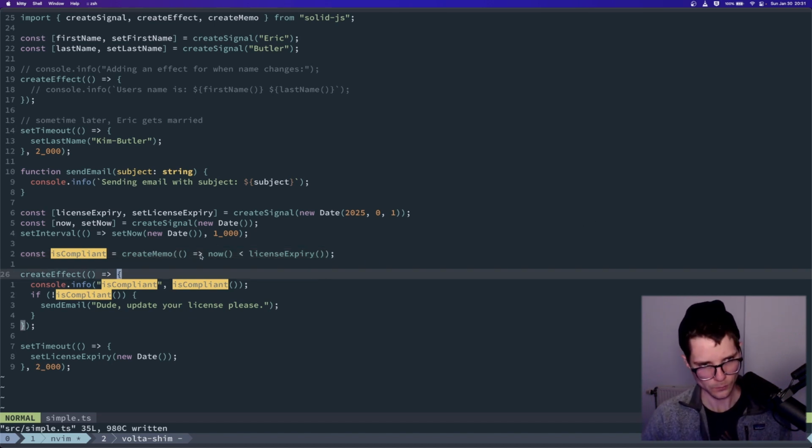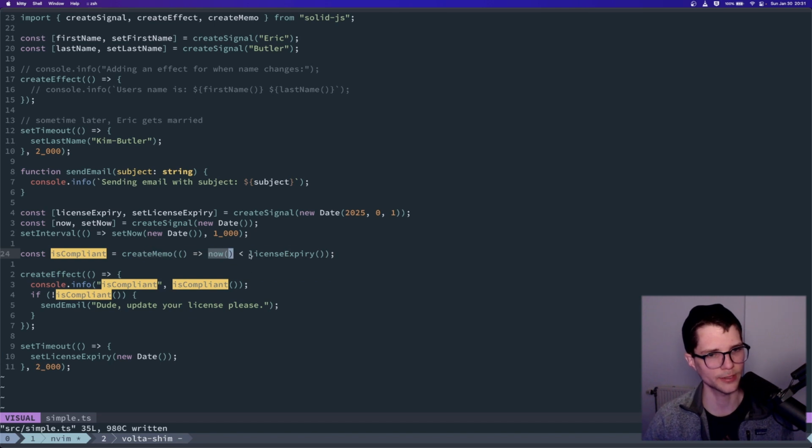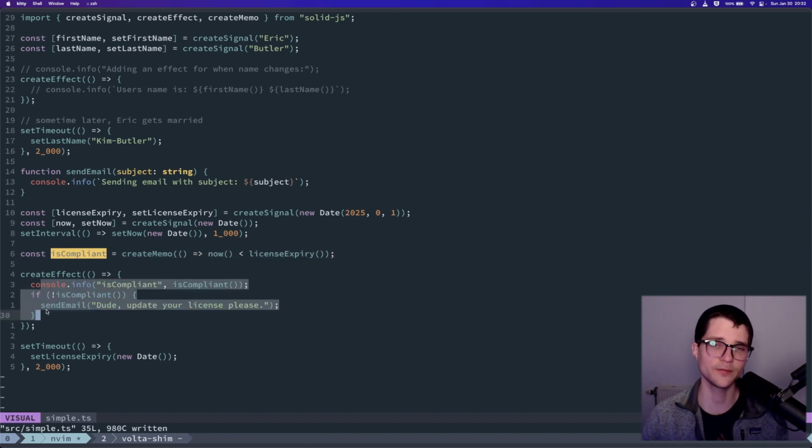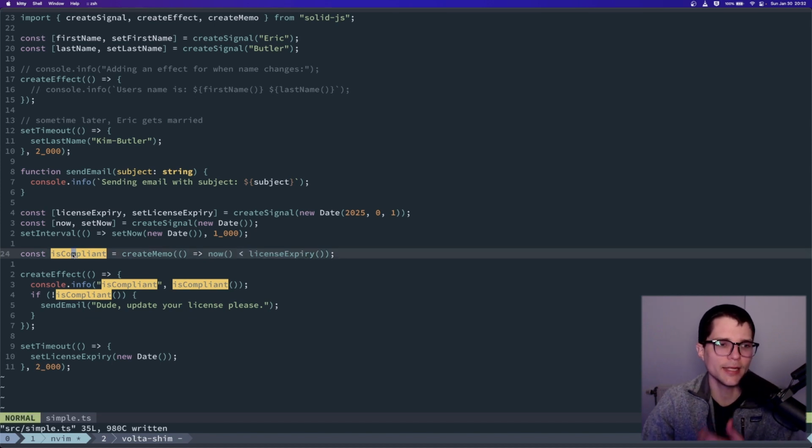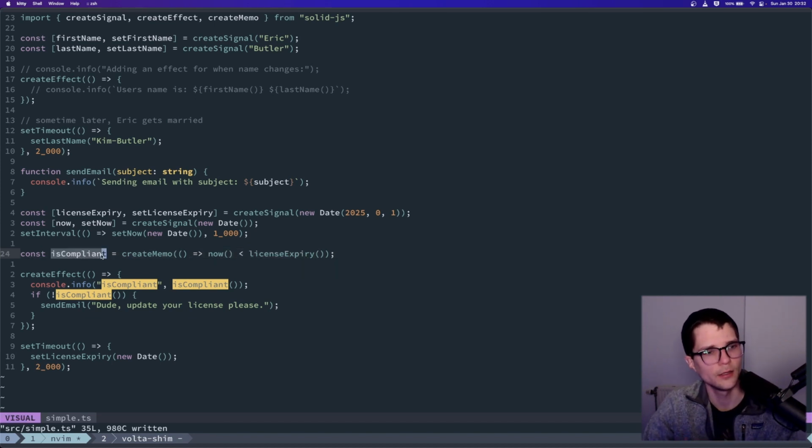So again, create memo is subscribing to now and is subscribing to license expiry. And this effect to send an email is only subscribing to is compliant. But there's this additional nicety to derivations where, yes, this function is running every second because now is changing, but the result starts as true and then becomes false. And so once it becomes false, any subscriber to is compliant isn't going to run again until the actual value itself changes. So because it's false, it's staying false, there's no reason to update any downstream subscribers.